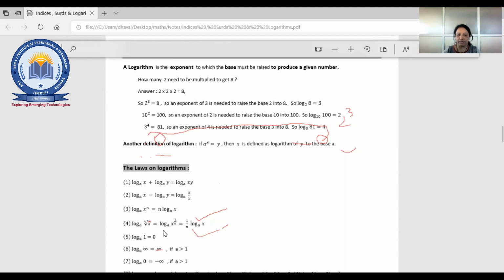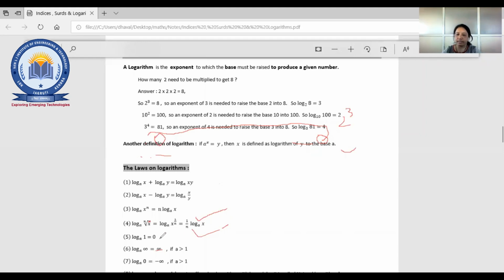So n root x can be written as x raised to 1 by n. That we have seen in search, or we can say the indices concept. So x raised to 1 by n. So according to this third one, the 1 by n can be written before the log. So 1 by n log x base a.